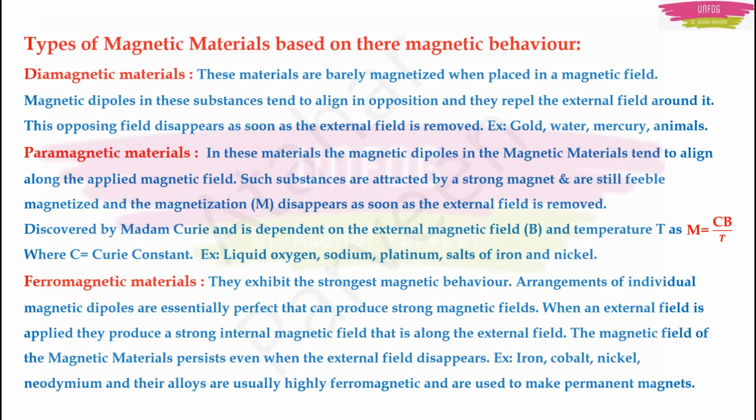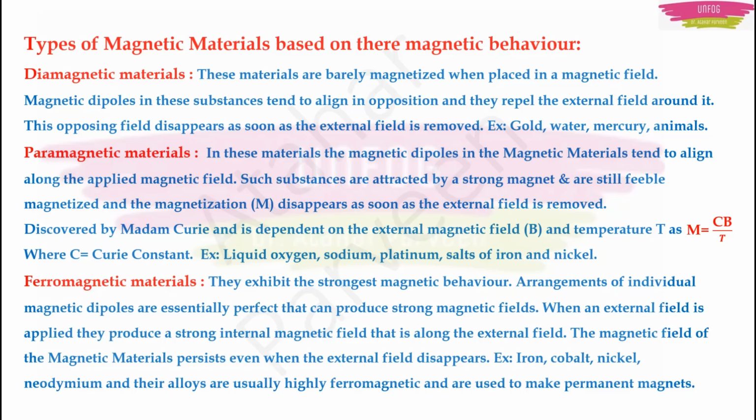Please note that this is very important. More chances are there that they may ask a 2-mark question based on this. They may ask what is the difference between diamagnetic, paramagnetic and ferromagnetic materials, or they may ask you to explain briefly what are these materials. So first is diamagnetic material, second is paramagnetic, and third is ferromagnetic material.